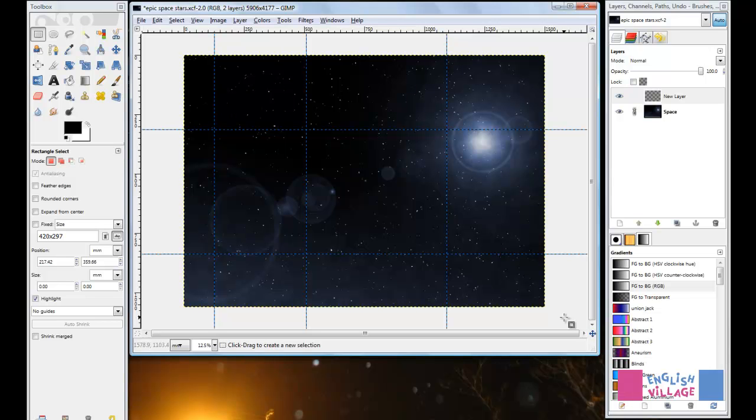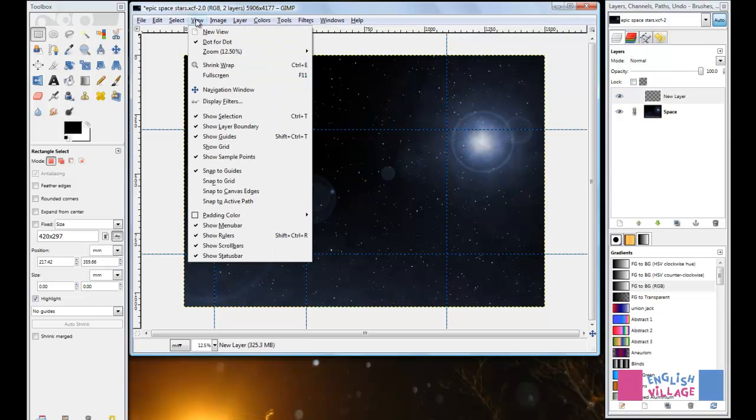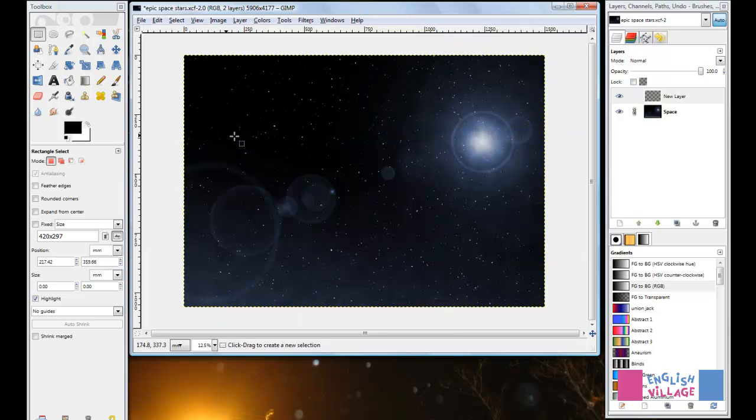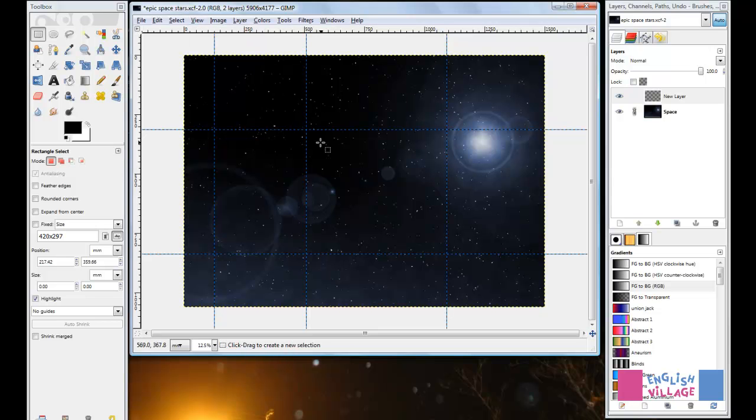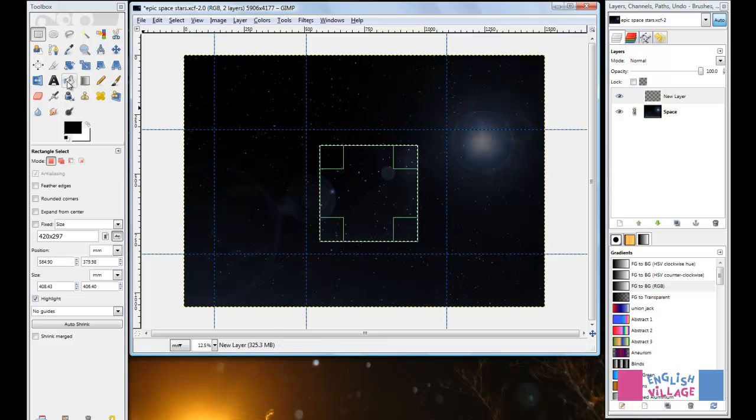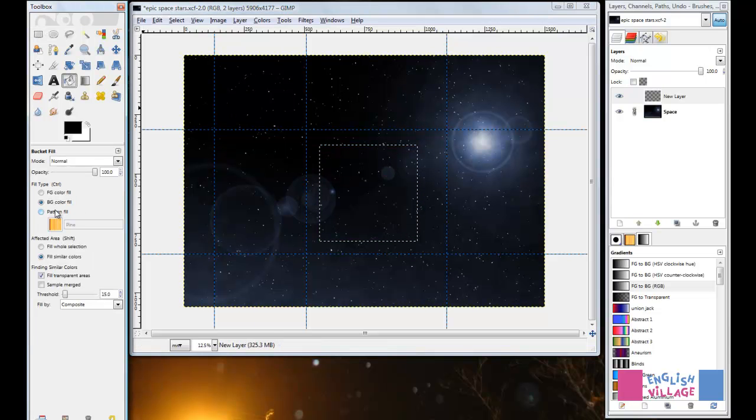A few other useful features to do with guides can be found under the View menu. So first of all, you can see this option which says Show Guides. If you turn that off, then obviously you won't be able to see them, and you can just turn them back on like that. If you go in the View menu to Snap to Guides and turn that on, what that will do is cause images which are dragged really close to the guides to snap into place. So just to show you how that'll work, I can just make a selection, and then I'm going to get my paint bucket and just fill it with this background white color.